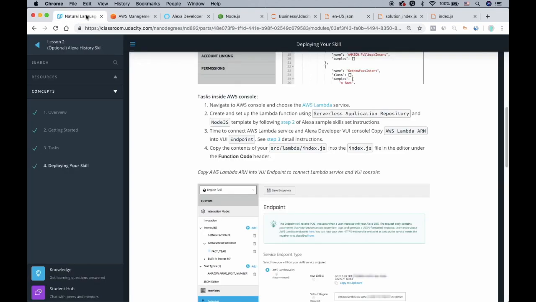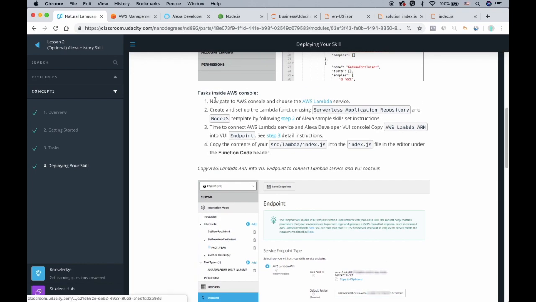Somehow it got blocked for me. I'm unable to fully build this Alexa, but I will explain everything line by line for you. So what you want to do is go to this AWS Lambda service. Then you will create a Lambda function using this serverless application repository and Node.js template.